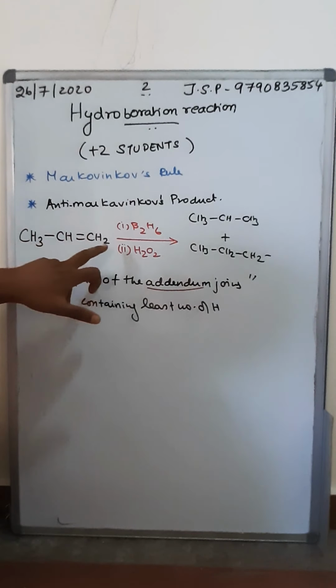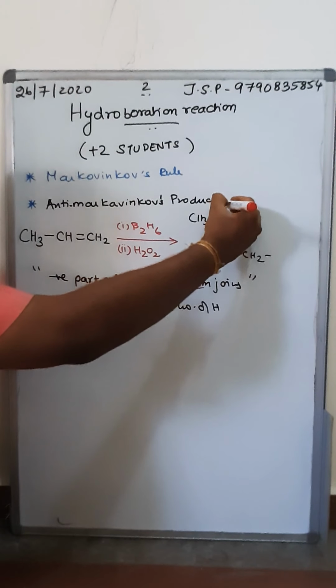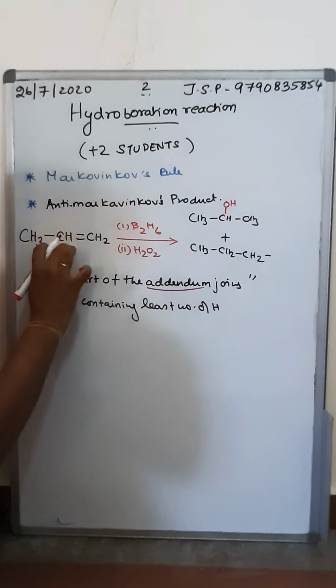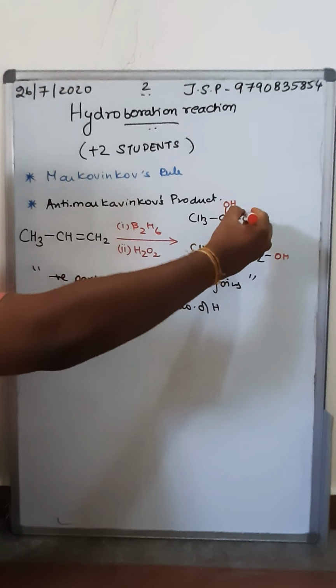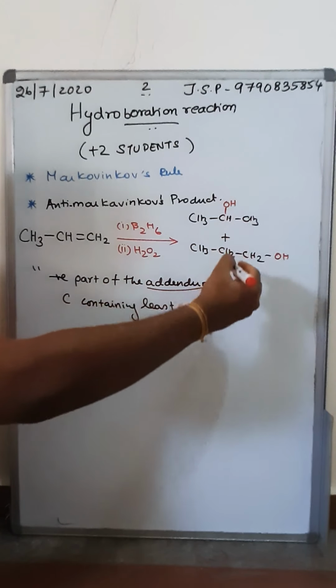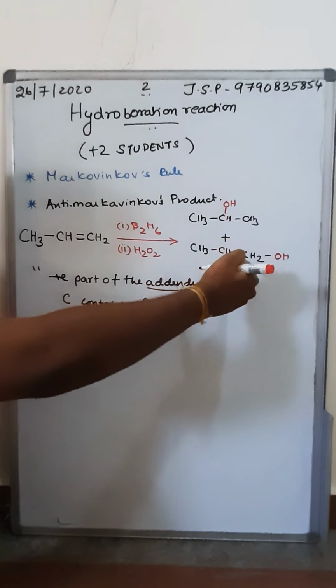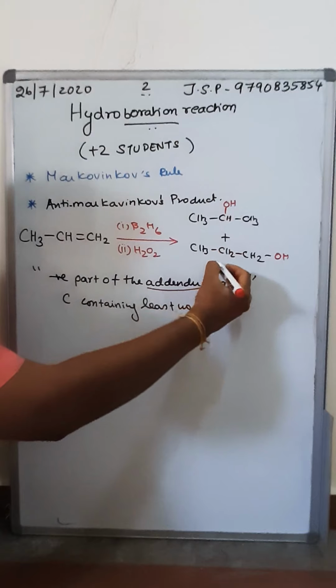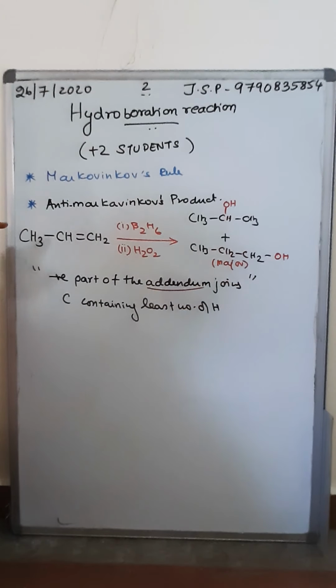When the proton is added to the terminal carbon, the OH comes to the middle. If the proton is added to the middle carbon, the OH comes at the terminal carbon. So this is propan-2-ol and this is propan-1-ol. This is the Markovnikov product and this is the anti-Markovnikov product, but the major will be the anti-Markovnikov product. Though this reaction follows Markovnikov's rule, you get an anti-Markovnikov product.